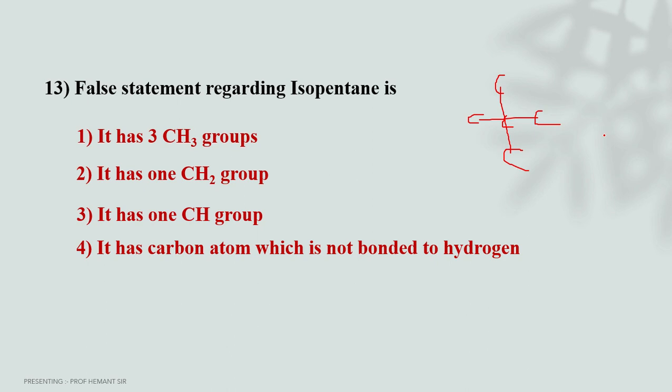What is it showing? Does any logic come to mind? The false statement regarding isopentane is it has 3 CH3 groups. If we look at it, 4 groups are visible. It has 1 CH2 group. It has 1 CH group. Yeah, it has a carbon atom which is not bonded to hydrogen atom. The correct answer is 4. Okay, all the carbon atoms. The carbon is attached to 4 different groups, not to hydrogen. Hence, number 4 is the correct answer.